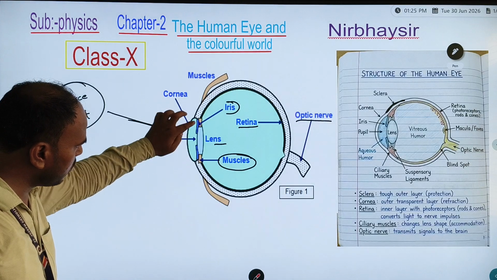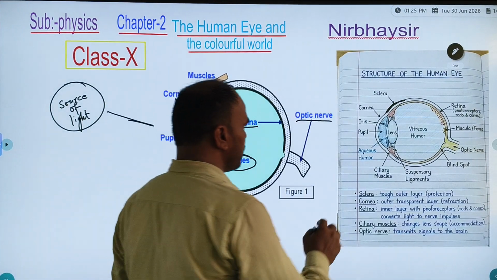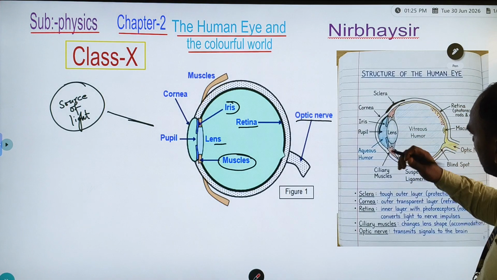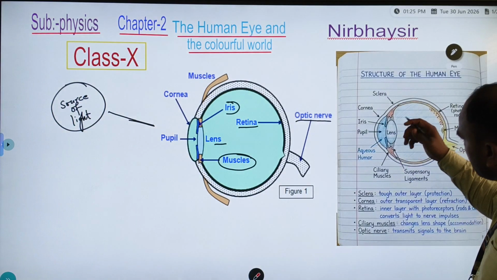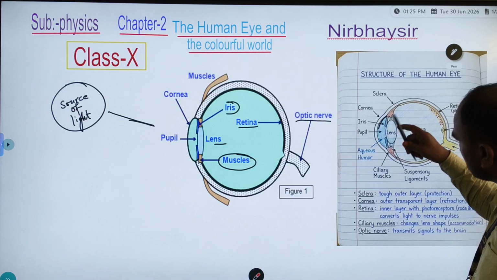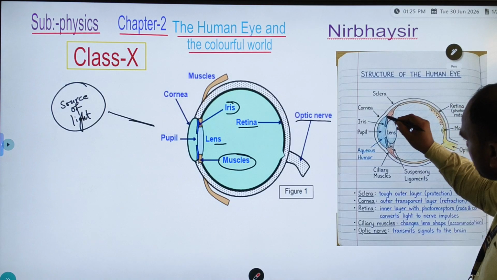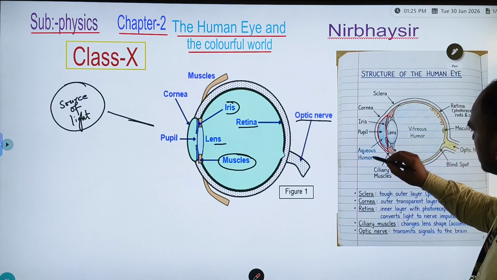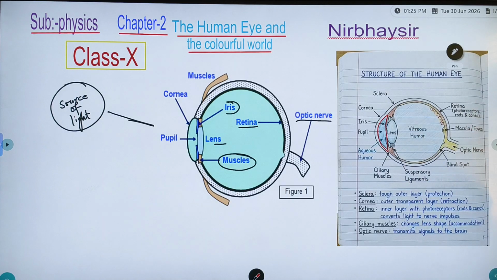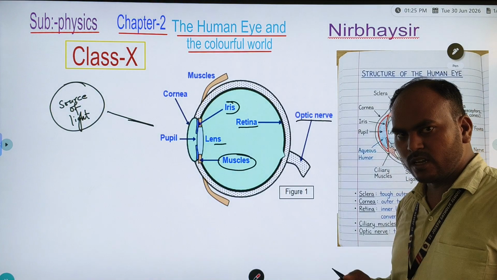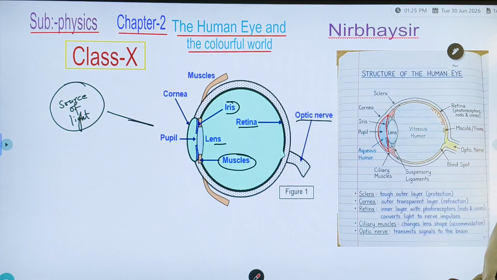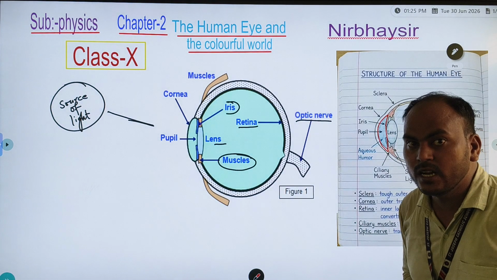This whole part is known as the aqueous medium. Let me draw from here to here. What is present? Water is present. We already know about the refraction of light. What is the refraction of light? Bending of the light ray.